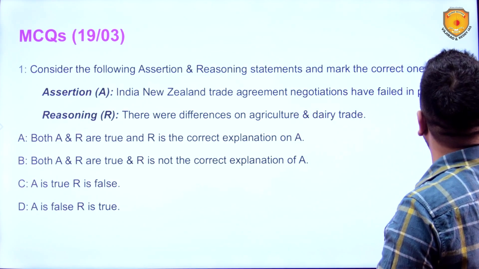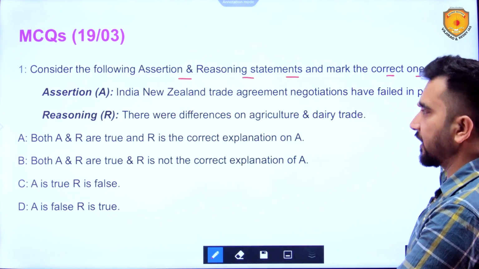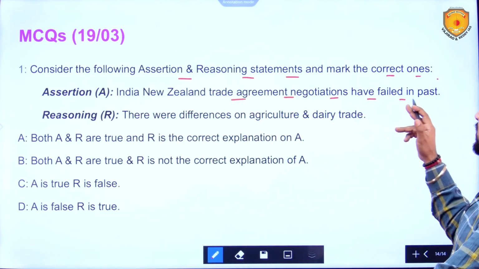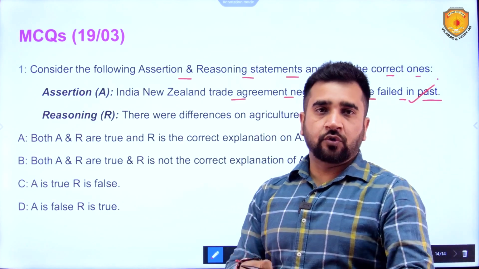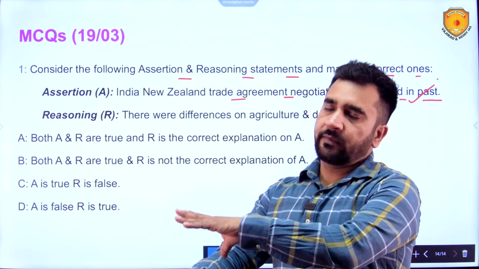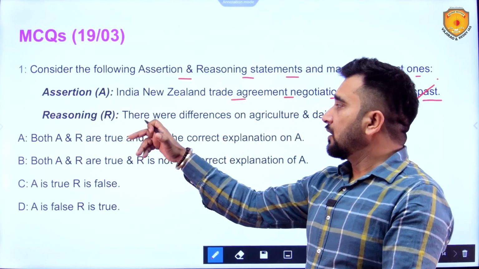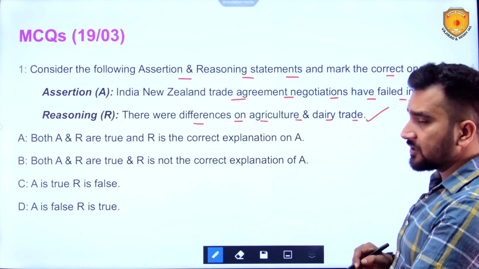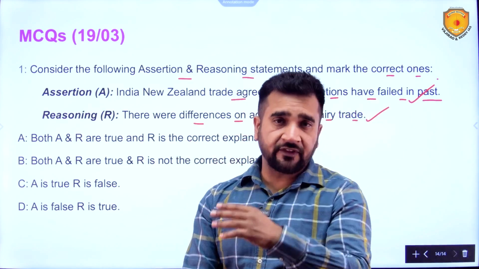Now, yesterday's MCQs. Consider the following assertion and reasoning statements and mark the correct ones. Assertion: India-New Zealand trade agreement negotiations have failed in the past. This statement is true in itself. The negotiations started in 2010 and ended in 2015, the trade agreement was not adopted, hence it was considered failed. Reason: there were differences on agriculture and dairy trade. This statement is also correct, and one of the reasons why the talks failed.